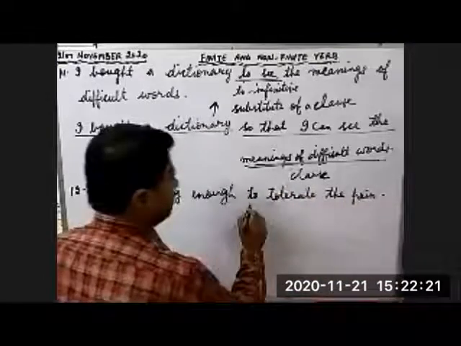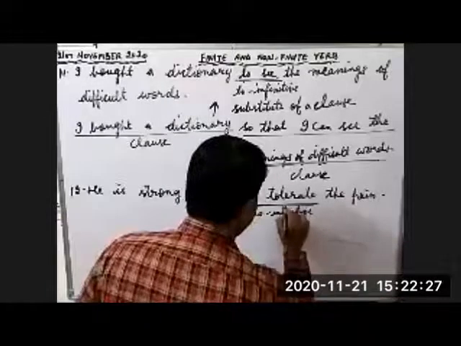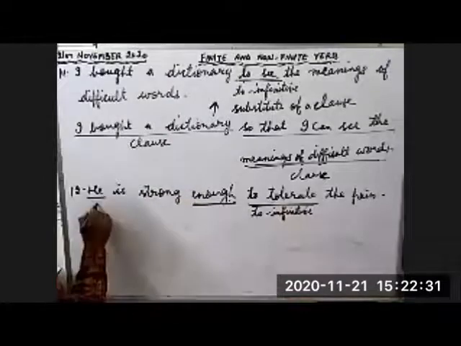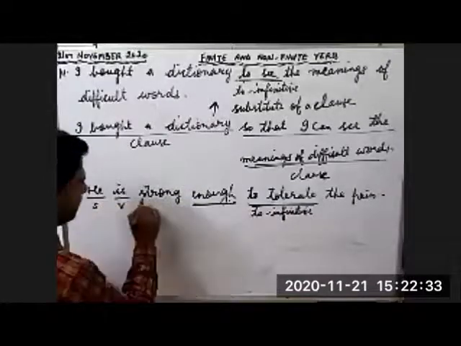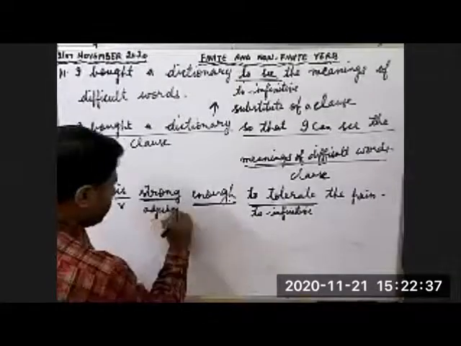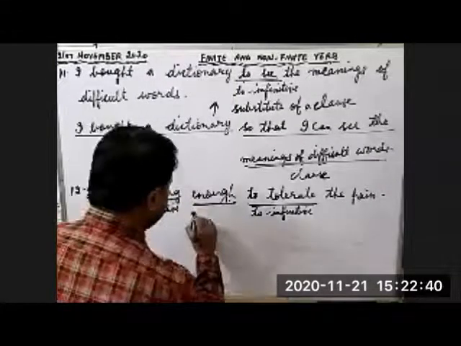Now see, to tolerate is to infinitive, and we have used it with enough. He is subject, is verb, strong is adjective, and what is enough? Enough is adverb. So it is used with enough.